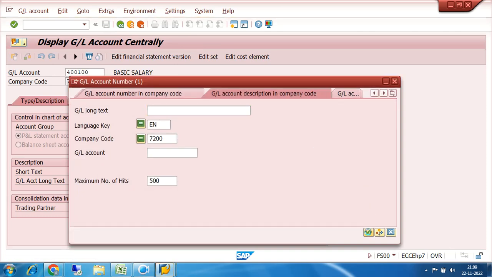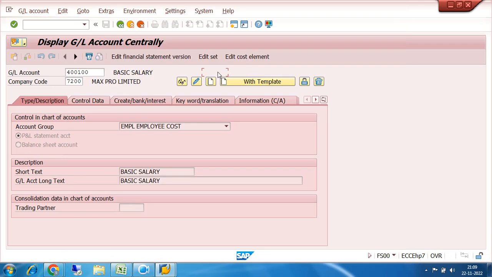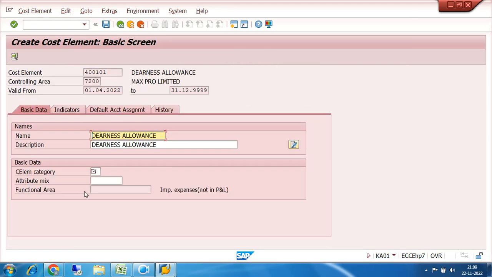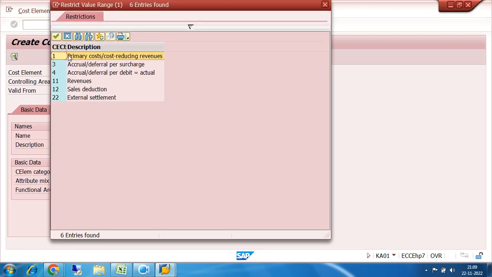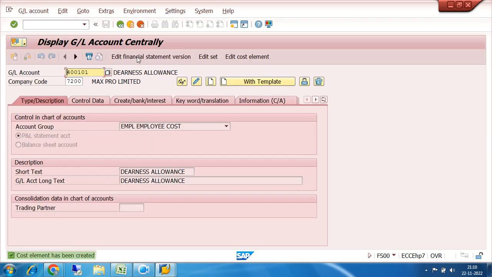Let us go to other areas. Dearness allowance, we can also make it a cost element. 100, 101. Click on edit cost element, click on enter. Here just select the first one, primary cost or cost reducing revenue, then click on save.